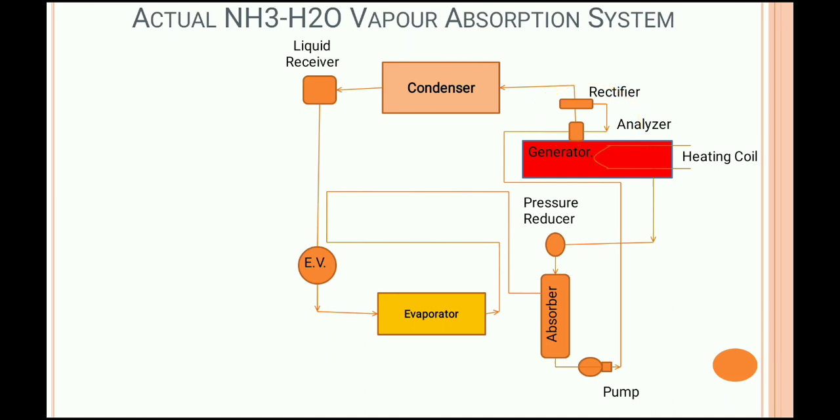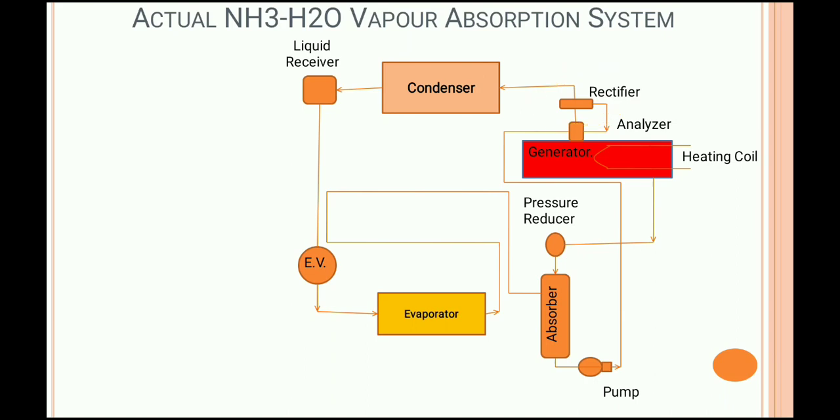Okay, the function of the rectifier and the function of the analyzer is basically to remove the water vapor from the NH3 vapor which goes to the condenser from the generator. Okay, clear? The next part: that rectifier is the only part which 100% ensures that only NH3 vapor will enter into the condenser. That is ensured by the rectifier.